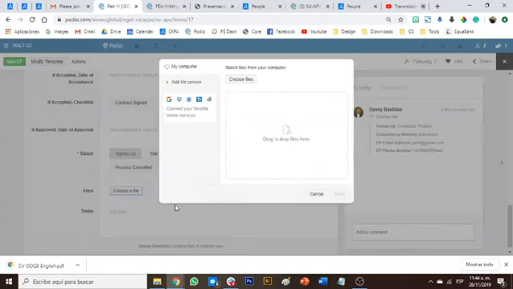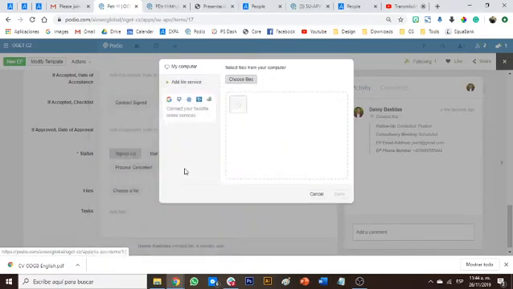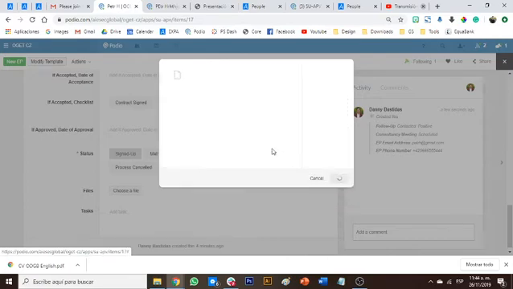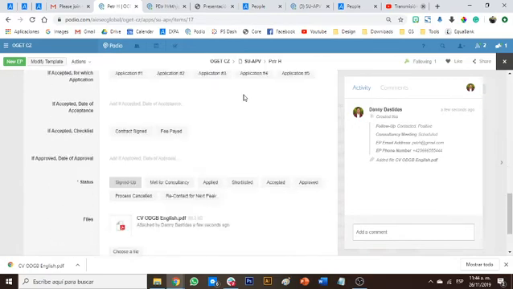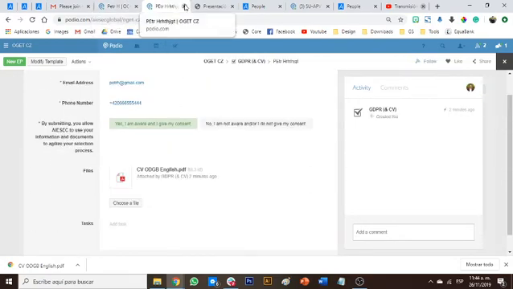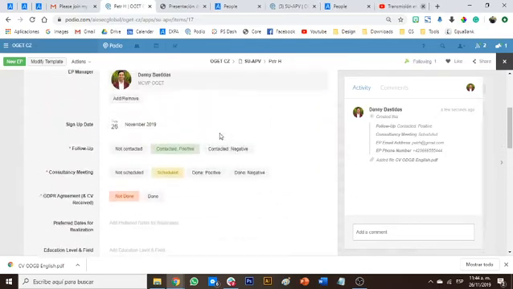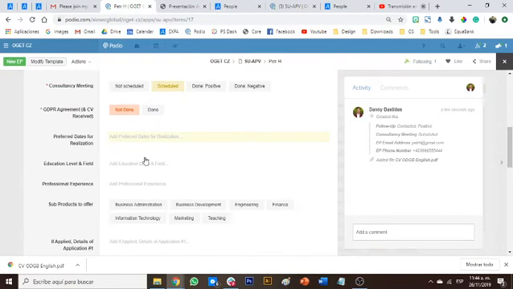It's gonna be really helpful for you to keep all the documents related to this EP just in one place. So choose files, and then you're gonna click here. This is his CV so far. And now it is officially legal for us to have his information and documents in one place because he signed the GDPR agreement.